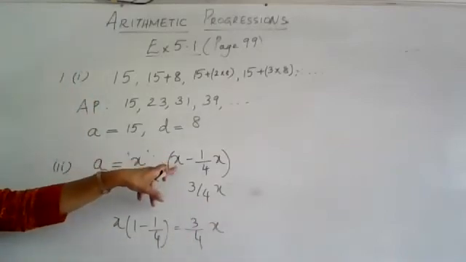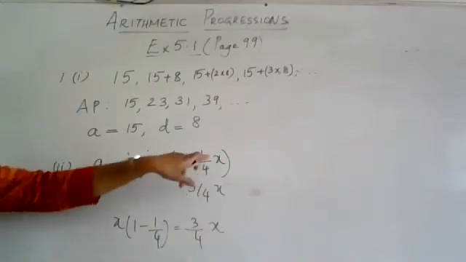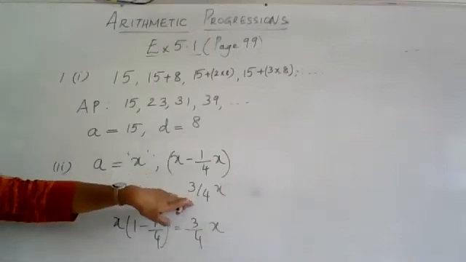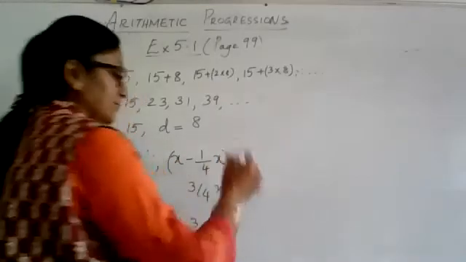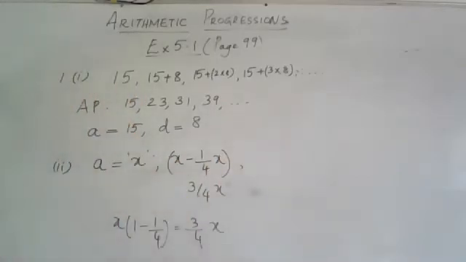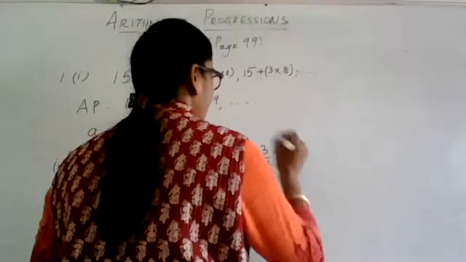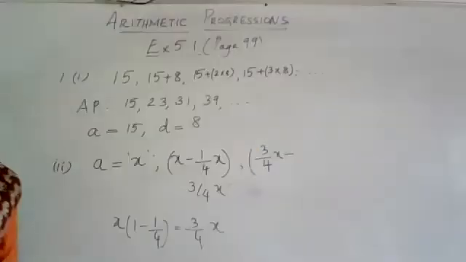This was the original air present. 1/4 of that original air is removed. So what is remaining is 3/4 of x. Alright. Then what will be the next term? Now what is the air present? It is 3/4 x. From the 3/4 x, you are moving minus 1/4 of 3/4 x. So you will have 3/4 x minus 1/4 of 3/4 x.